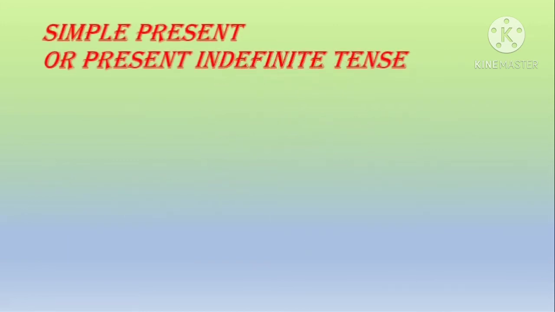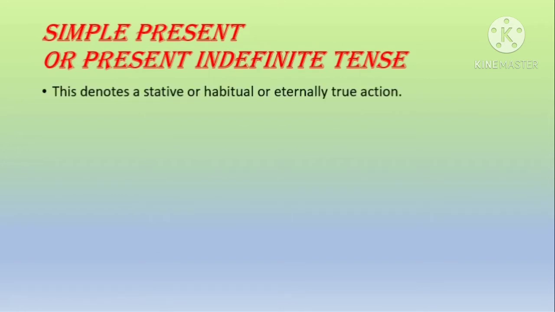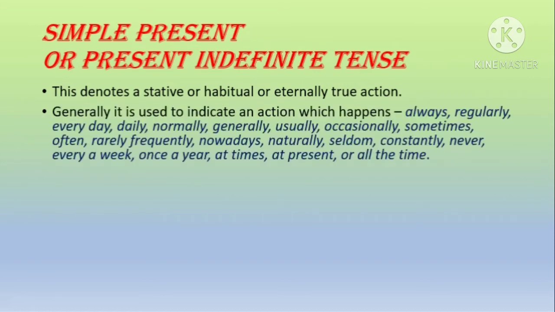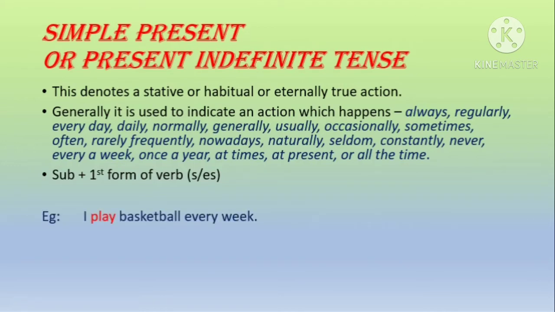What is simple present tense or present indefinite tense? This denotes a stative or habitual or eternally true action. So generally it is used to indicate an action which happens always, regularly, every day, daily, normally. So the sentence which you make in simple present tense should follow this structure: subject plus first form of the verb. For example, I play basketball every week. So this action happens regularly, every week.